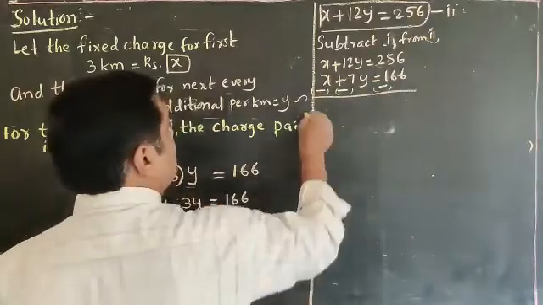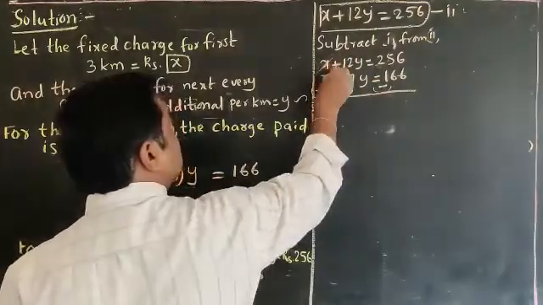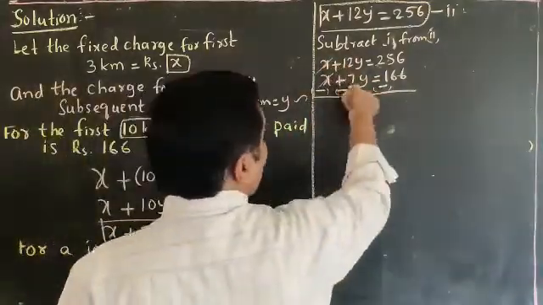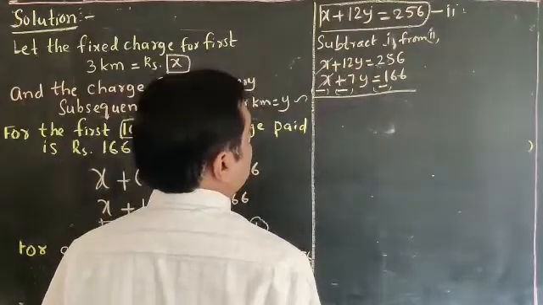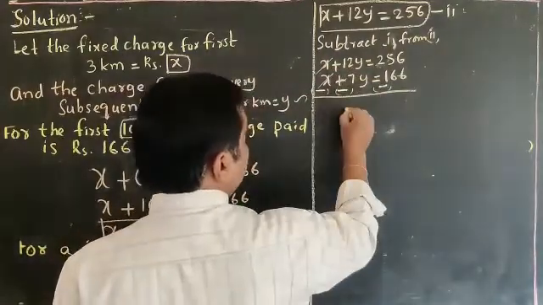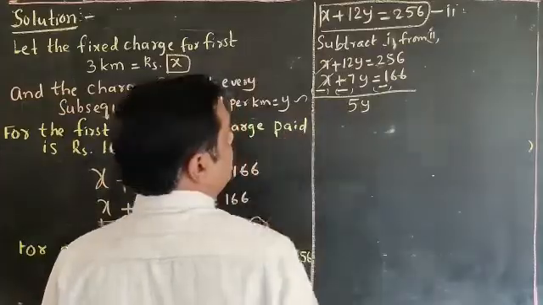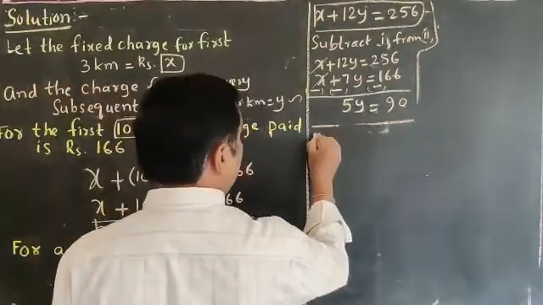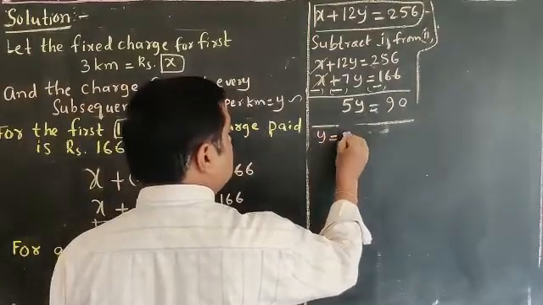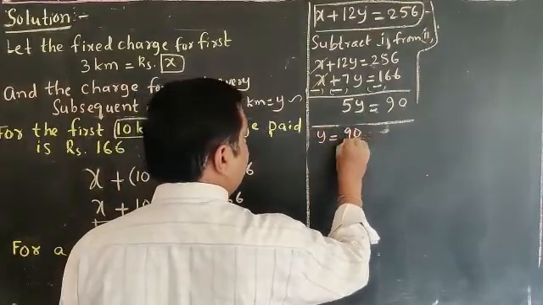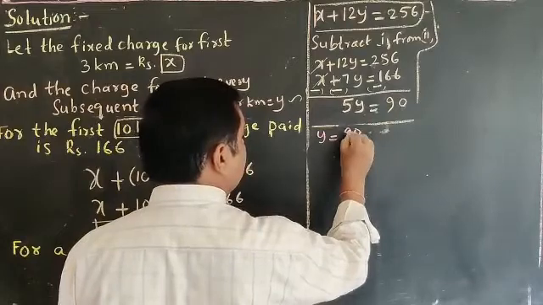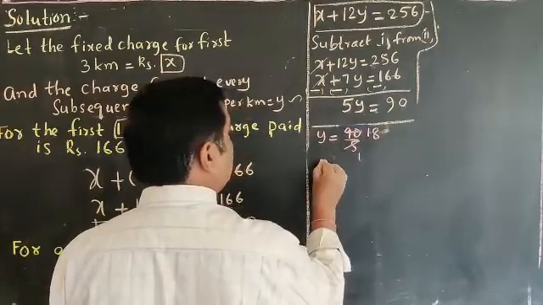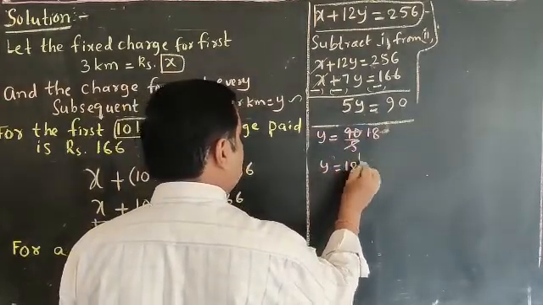Alright. The plus X and minus X cancel. Here 12Y minus 7Y, we get how much? 5Y is equal to 90. Okay sir. You make Y the subject. That Y is equal to 90 by 5. 5 ones are 5, 5 eighteens are 90. Okay, we got Y is equal to 18.